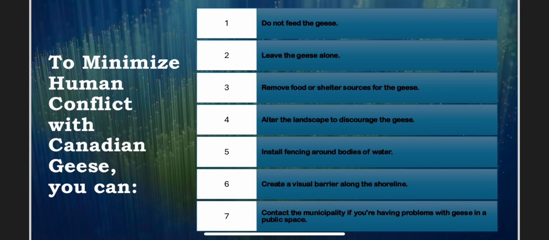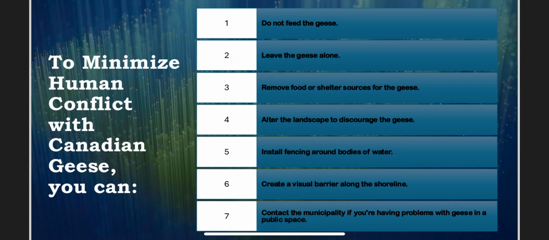To minimize human conflict with Canadian geese, you can: number 1, do not feed the geese. Number 2, leave the geese alone. Number 3, remove food or shelter sources for the geese. Number 4, alter the landscape to discourage the geese.